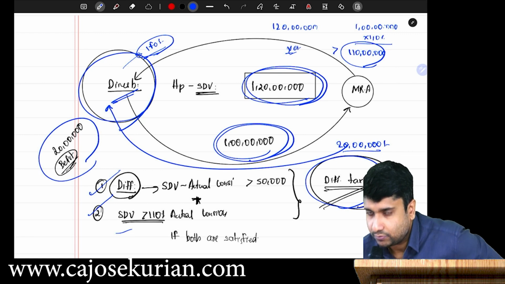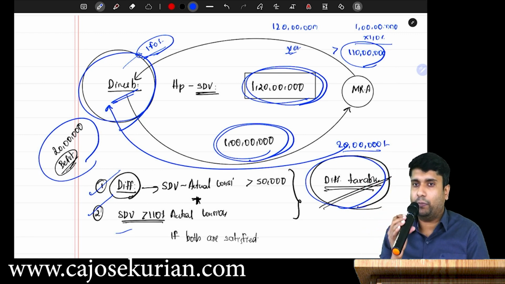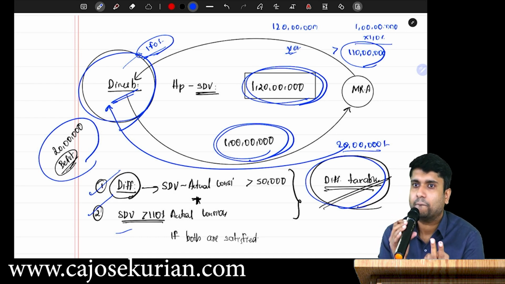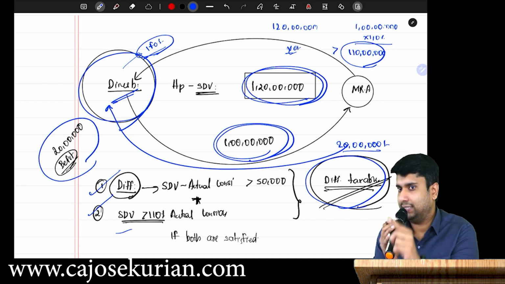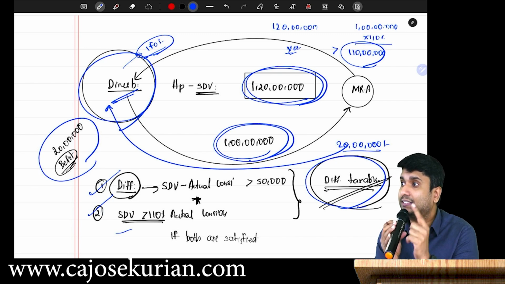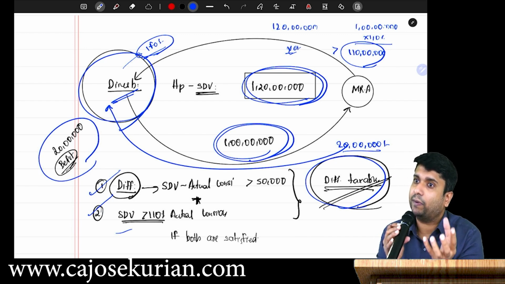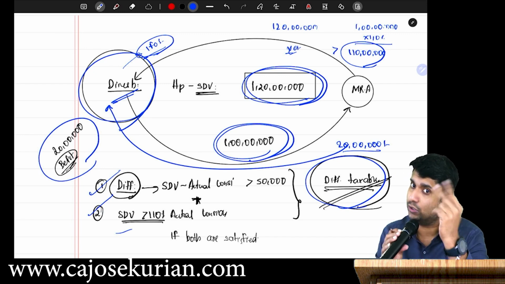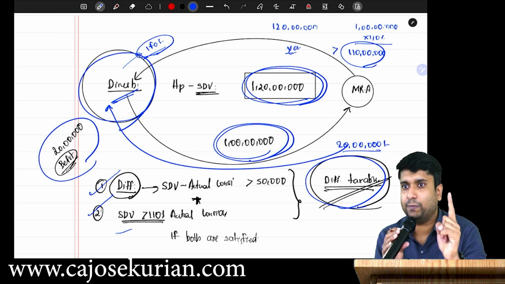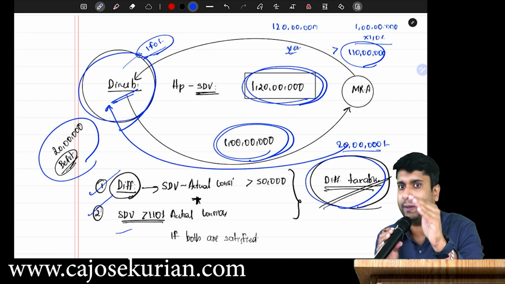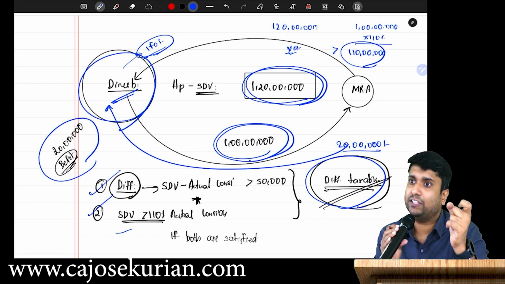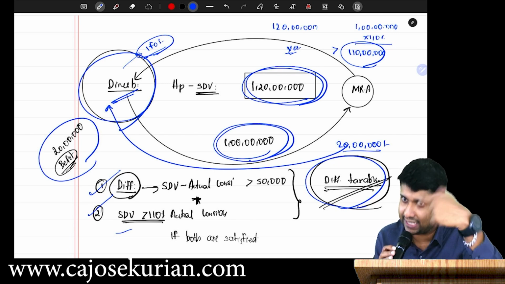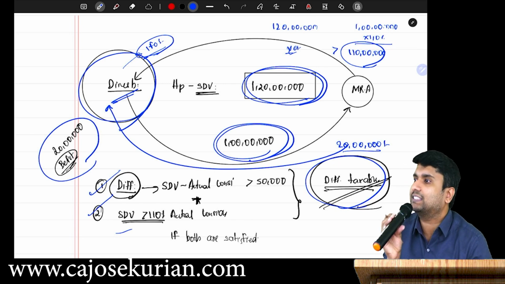Yes, two things in relation to movable property. Number one, inadequate consideration. Number two, without consideration. In the case of without consideration, only one thing: whether SDV of the property exceeds 50,000. If yes, fully taxable. For inadequate consideration, two things. First of all, the difference between the SDV and the actual consideration should be more than 50,000, plus SDV should be more than 110% of actual consideration. If both are getting satisfied, then the difference amount will be taxable in the hands of the recipient.